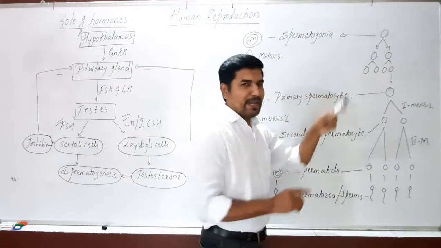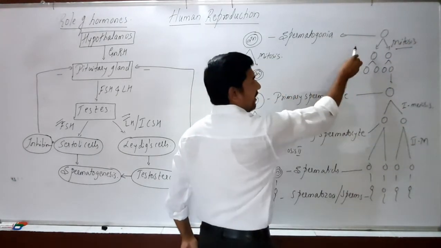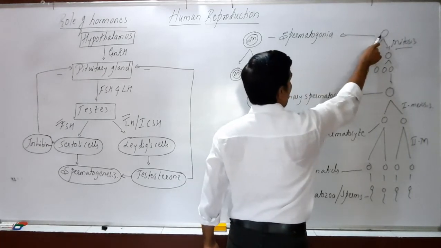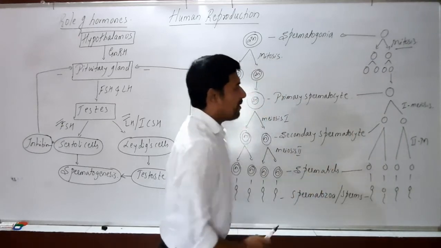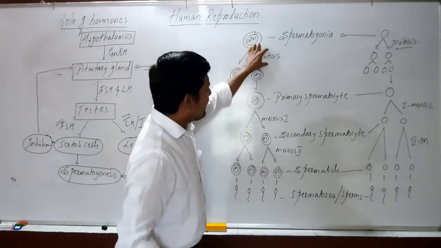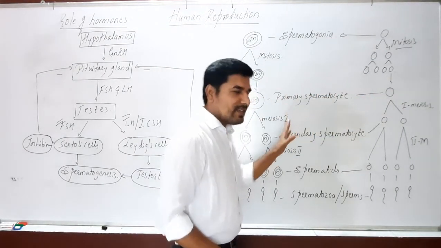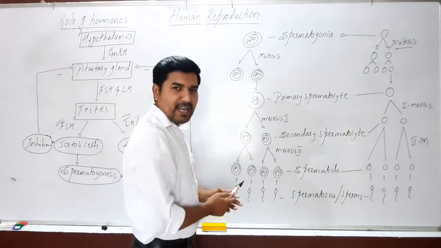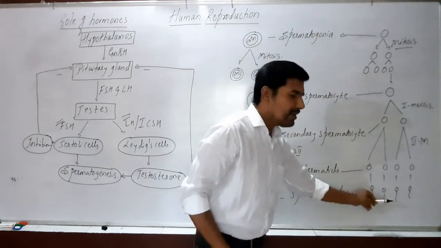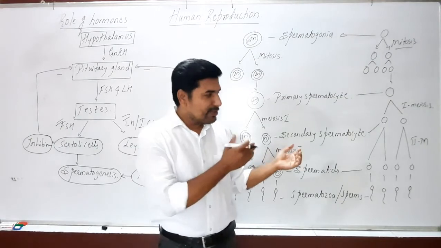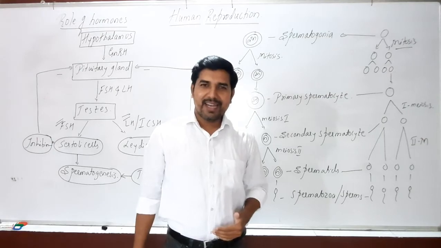And here this is mitosis. So this is the spermatogonial cell, primary spermatocyte, secondary spermatocyte, spermatid and the sperm. This is the representation along with these terms which are given in your NCERT. Either you can follow this or the other. This is the best method of understanding how four haploid sperms are produced from the diploid spermatogonial cell. So this ends the process of spermatogenesis, and the next part will continue in the next class. Thank you.